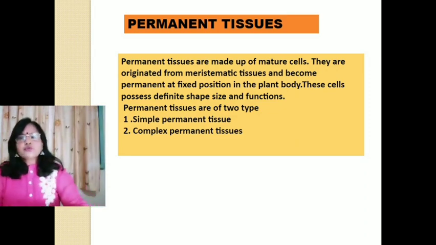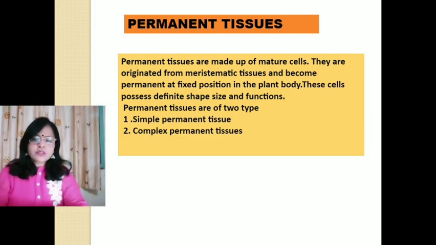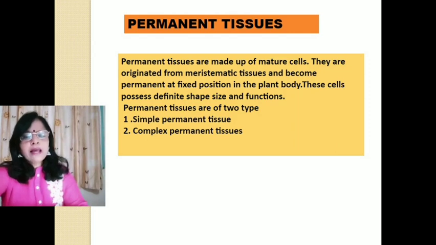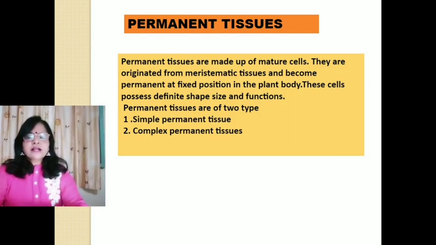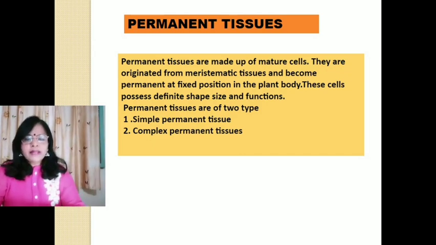Permanent tissues. Permanent tissues are made up of mature cells. They originate from meristematic tissues and become permanent and fixed in position in the plant body. These cells possess definite shape, size and functions. Permanent tissues are further divided into two parts: simple permanent tissues and complex permanent tissues.